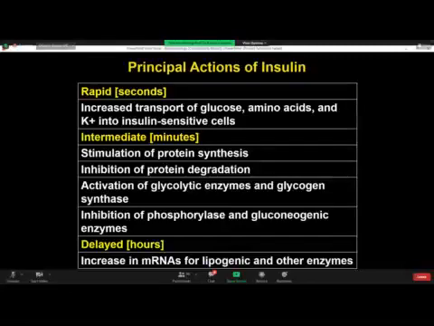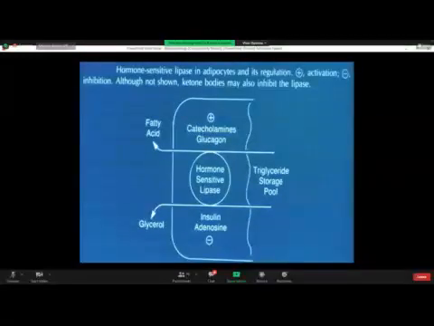So that is why when we put insulin on the patient, he started increasing in weight, because of lipogenic activity. So the rapid effect is on the transport of glucose, amino acids, and potassium. The intermediate effect is concerned with protein and carbohydrate metabolism, and the delayed effect is with lipid metabolism, that is, the lipogenic action of insulin. Let us talk about metabolic actions. It is a metabolic hormone. So let us talk about its action on carbohydrate metabolism first.